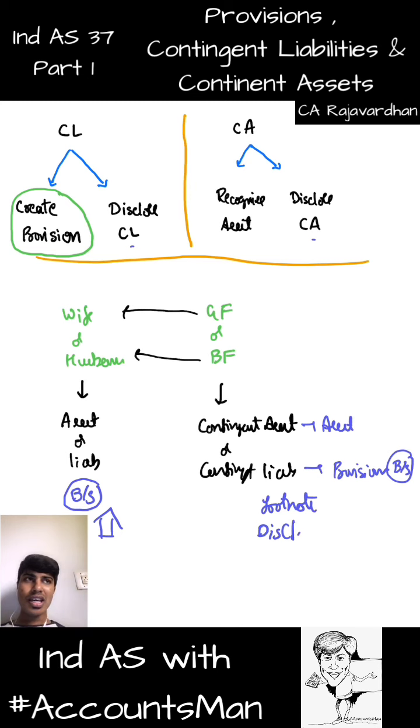Keeping her out of the house is keeping it outside the balance sheet, in the disclosure. Creating a provision is telling that she is just a friend, and then bringing her into the balance sheet, bringing her into the house. With respect to a contingent asset also, we can either disclose it as a contingent asset or we can recognize it as an asset. We can treat them on par with our life partner.